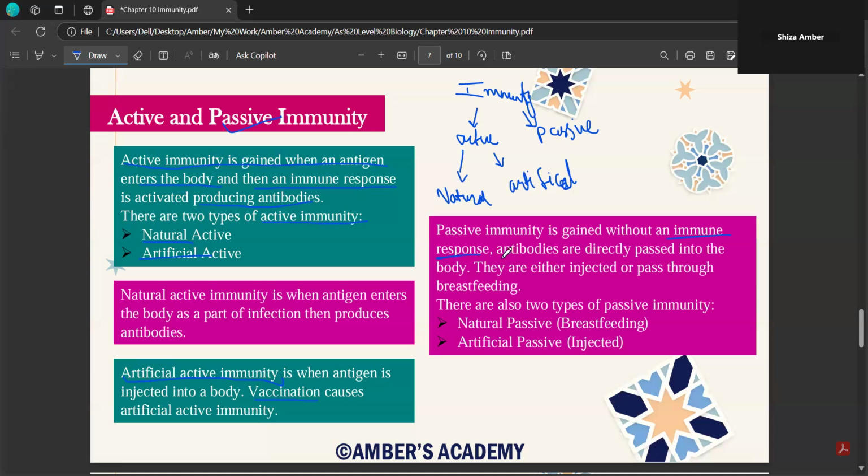So this is your passive immunity in which your antibodies are directly passed into the body and they're either injected or passed through by breastfeeding, because there are two categories of passive immunity. In natural passive immunity, the antibodies are injected or they are transmitted into the infant through breastfeeding, and in artificial passive they are injected. So antibodies usually are injected.